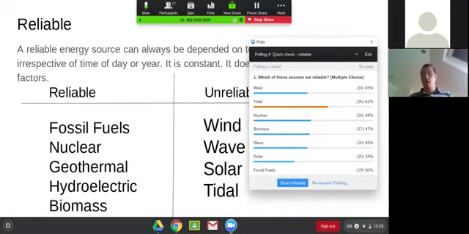I'm going to rerun that poll again at the end, because that's one you didn't get as right. So just remember, have a look at that one. We're going to do the reliable poll again at the end. So just have a little look at those. I'll give you a few seconds just to go through them.